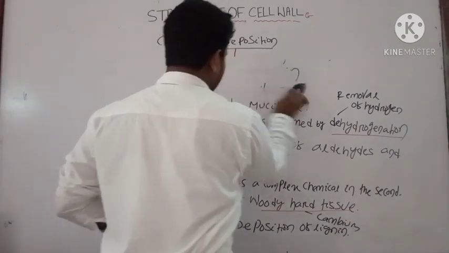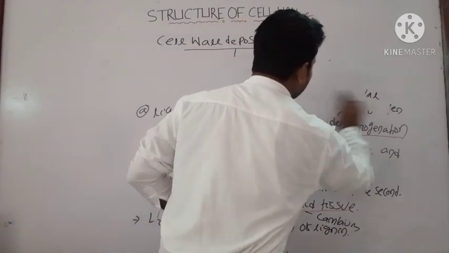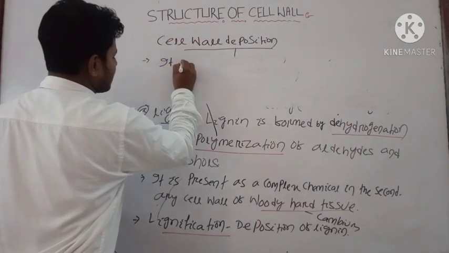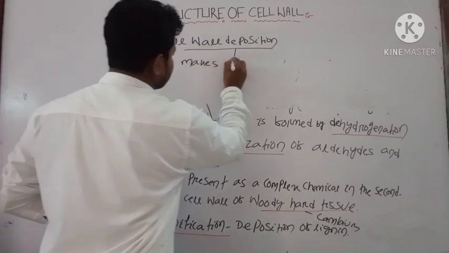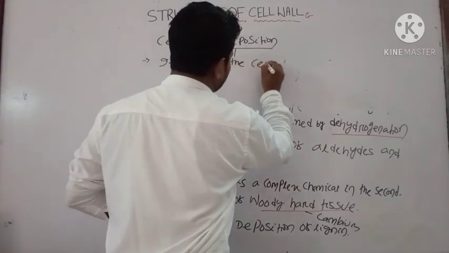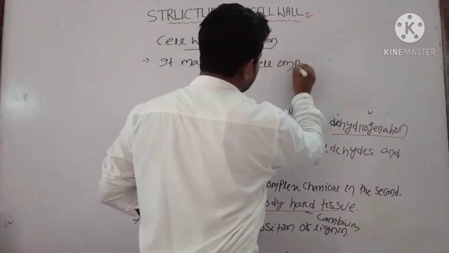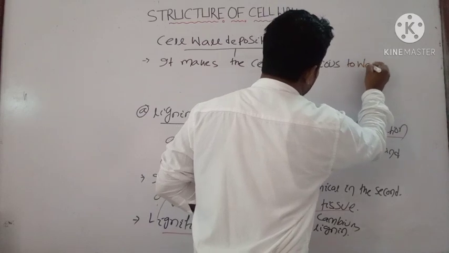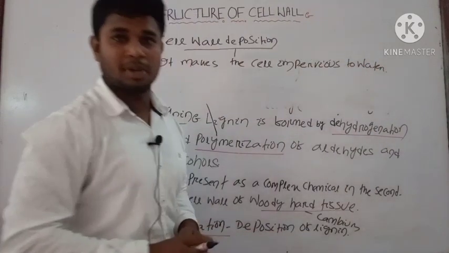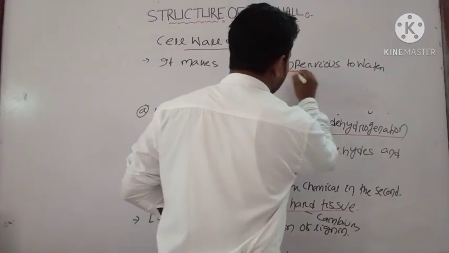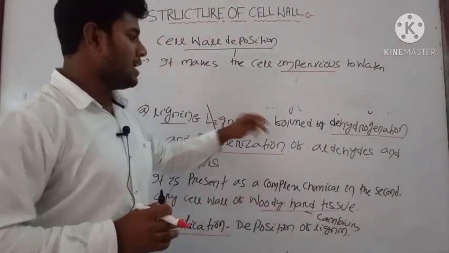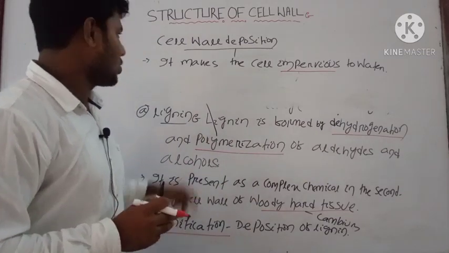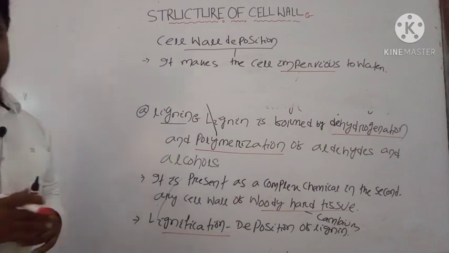It makes the cell impervious to water. What is impervious? Impervious means the water and other minerals cannot easily pass through the cell because of the presence of lignin. Okay, note down these points, then we will discuss some other deposition.